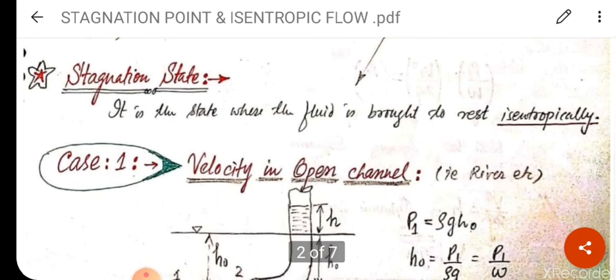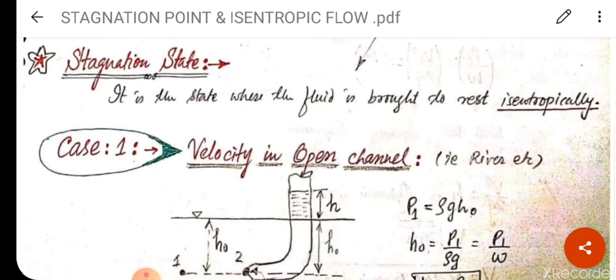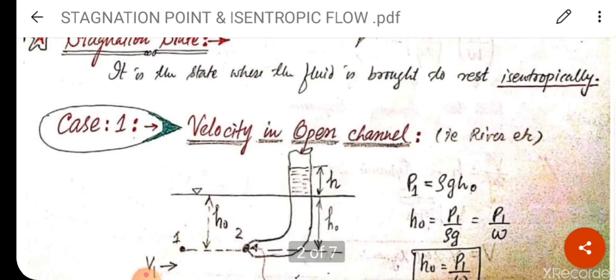See the definition of stagnation state. It is the state when the fluid is brought to rest isentropically. For example, if you are inserting a pitot tube in an open channel, see the diagram here. When the flow strikes the point of the pitot tube, point 2, the velocity at point 2 will become 0. Clear? There will be a velocity in the open channel, that is V1.